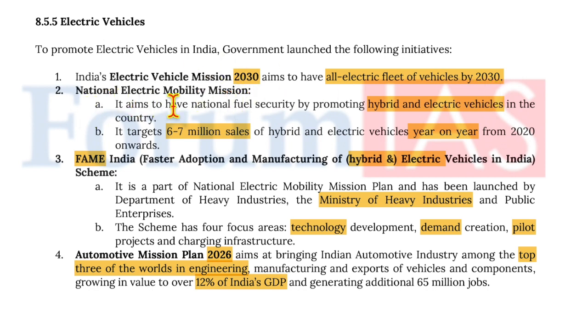National Electric Mobility Mission aims to have national fuel security by promoting hybrid and electric vehicles in the country. It targets 6 to 7 million sales of hybrid and electric vehicles year on year from 2020 onwards. FAME India, that is Faster Adoption and Manufacturing of Hybrid and Electric Vehicles in India scheme, is part of the National Electric Mobility Mission Plan and has been launched by the Department of Heavy Industries, the Ministry of Heavy Industries and Public Enterprises. The scheme has 4 focus areas, that is technology development, demand creation, pilot projects, and charging infrastructure.